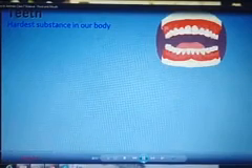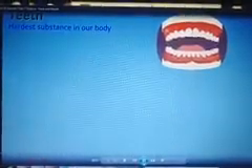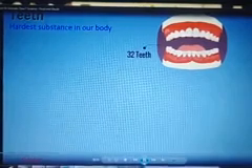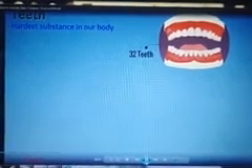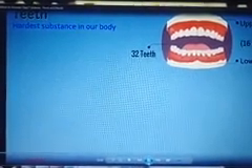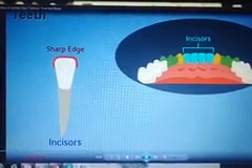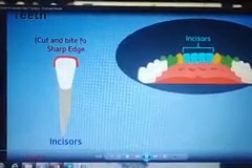Teeth are the hardest substance in our body. They help to break the larger part of food material into simpler form. There are about 32 teeth in an adult. We know there are 20 teeth in a child, or milk teeth. The types of teeth are incisors. They are sharp and they are used for cutting and biting.